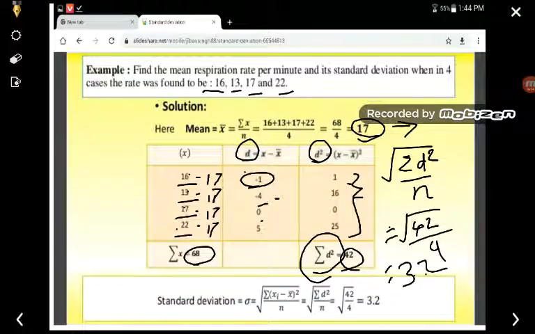In this way we have to calculate the standard deviation. Keep only one thing in mind: in order to calculate for ungrouped data, you have to learn this formula by heart, that is, the square root of the sum of the squares of the deviation from the mean, divided by n.